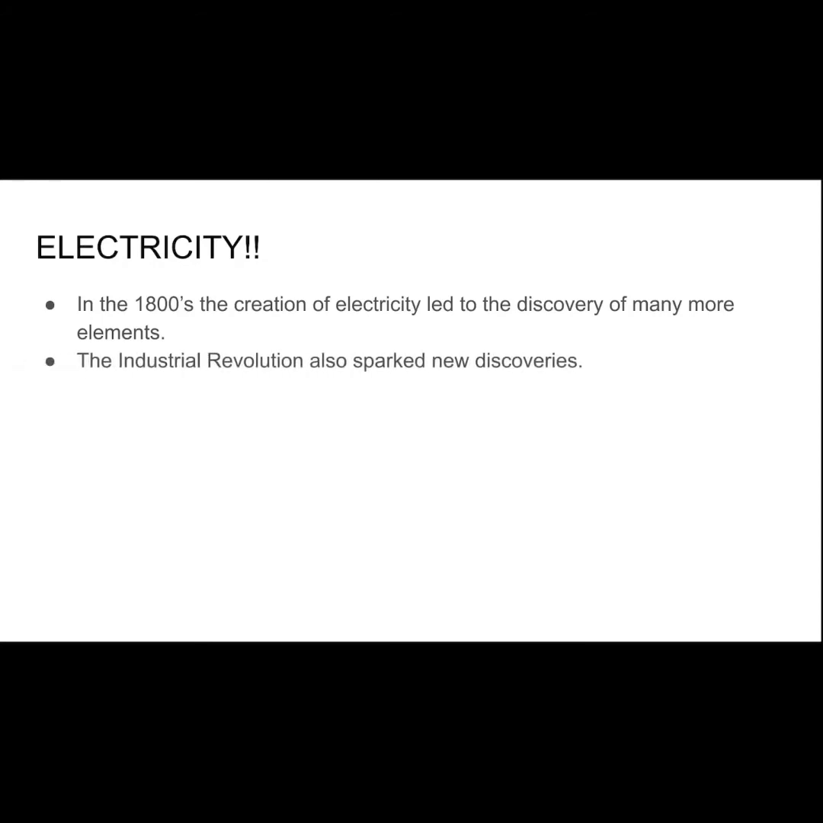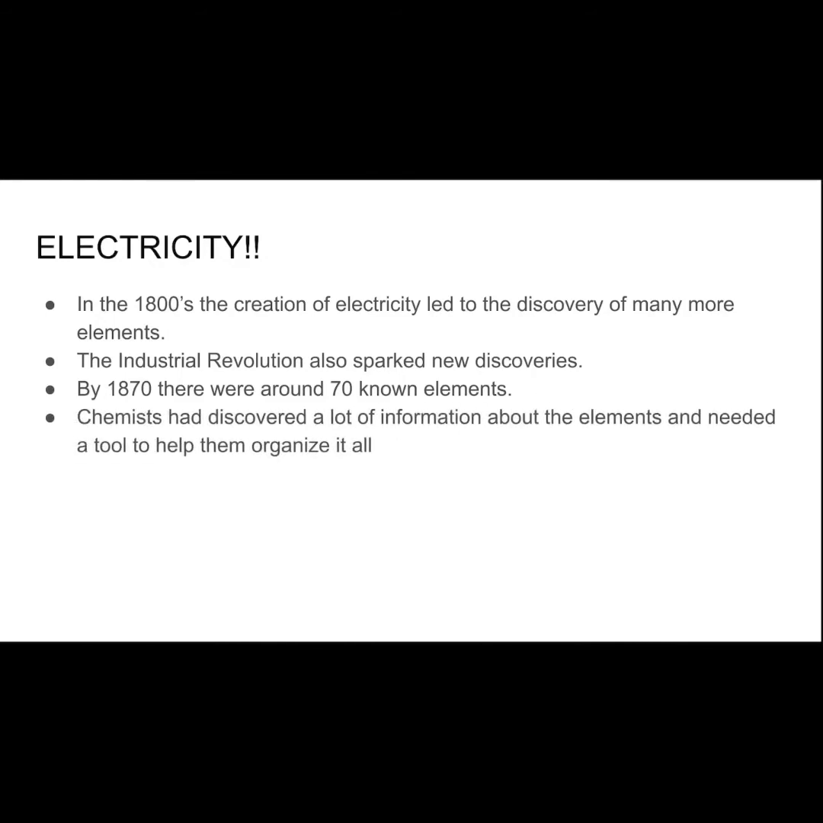In the 1800s, the creation of electricity led to the discovery of many more elements. So right around the time of the Industrial Revolution, there were a lot more discoveries. By 1870, there were around 70 known elements.